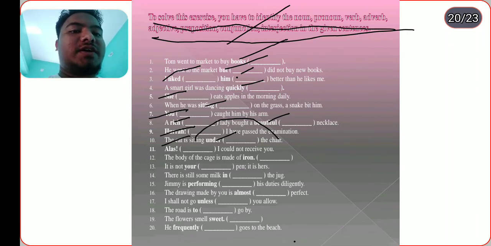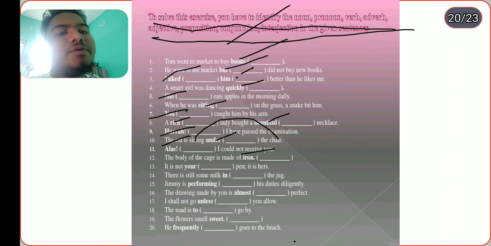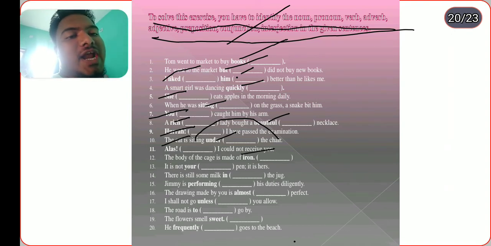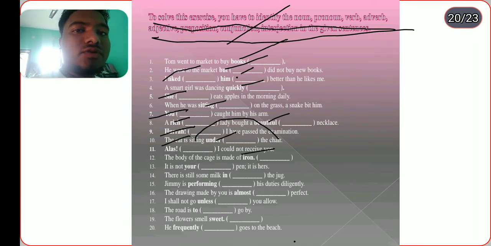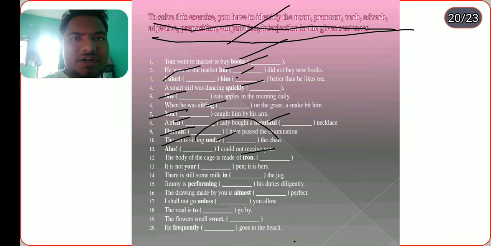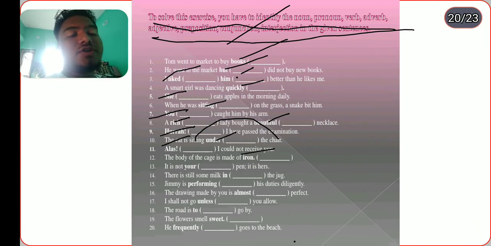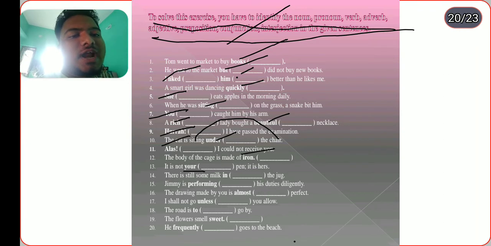The body of the cage is made of iron. Iron is also a noun, abstract noun, sorry, material noun, because if we take a noun made of a thing, then we call it a material noun. Chalk, duster, iron, sand, particles, water, etcetera. So not abstract nouns, they are the material nouns. It is not your pen, it is hers. "Your" is used here as an adjective.